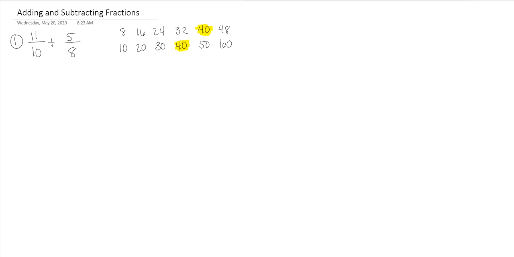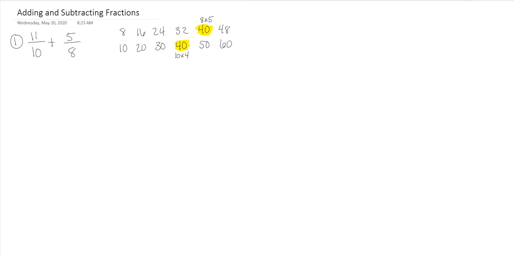denominator. This top 40 is made by saying 8 times 5. And the bottom one is made by saying 10 times 4. We need to keep that in mind because we need to multiply both the top and the bottom, numerator and denominator, of the fraction in order to get to that number.